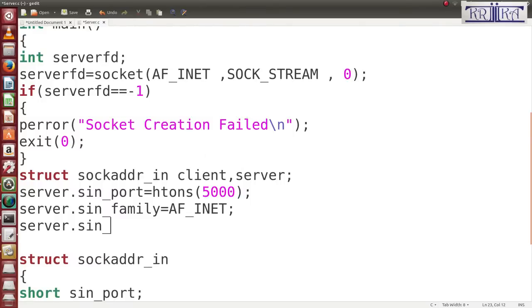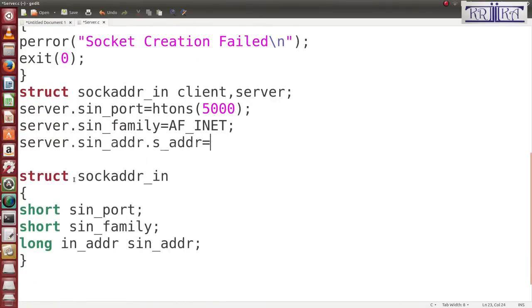Port, family and sin_addr dot s_addr is equal to what? Now server, you consider this the structure variable. Its variable name is what? Now server.